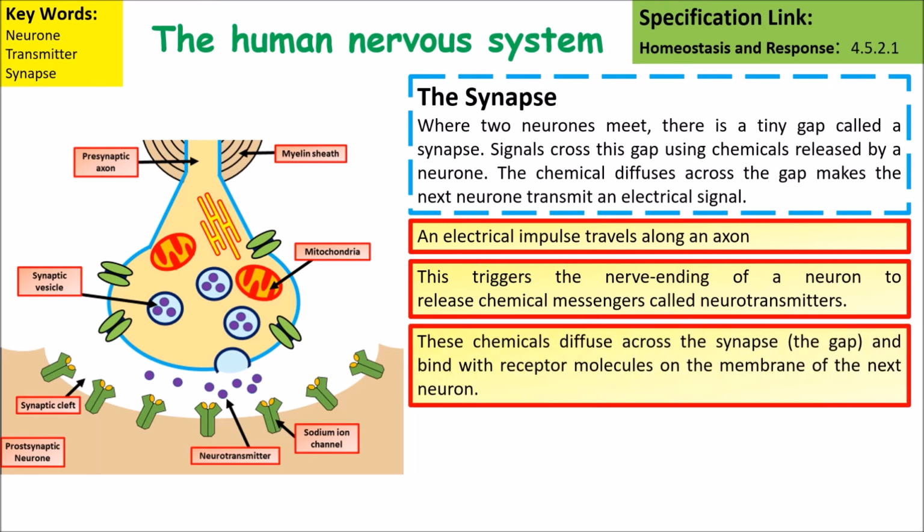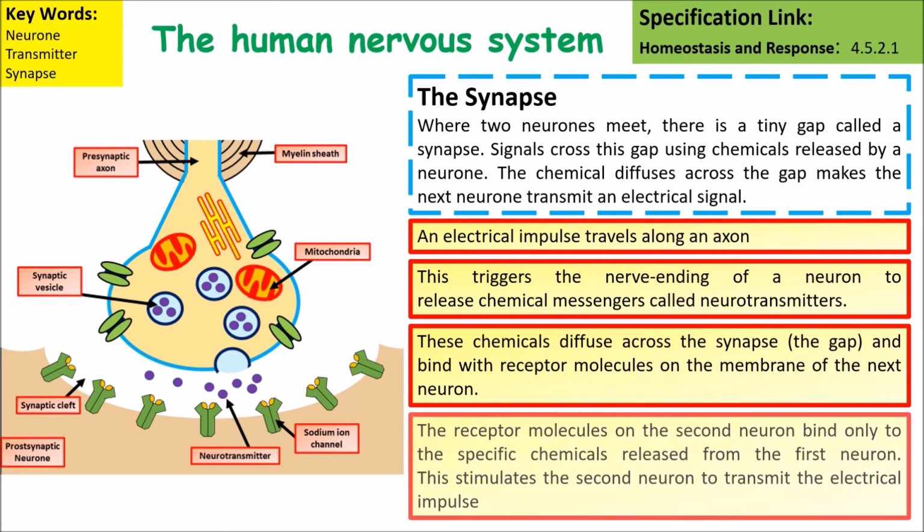These chemicals diffuse across the synapse and bind to receptors on the opposite neuron, and the receptor molecules then send a second nerve impulse down that second neuron.